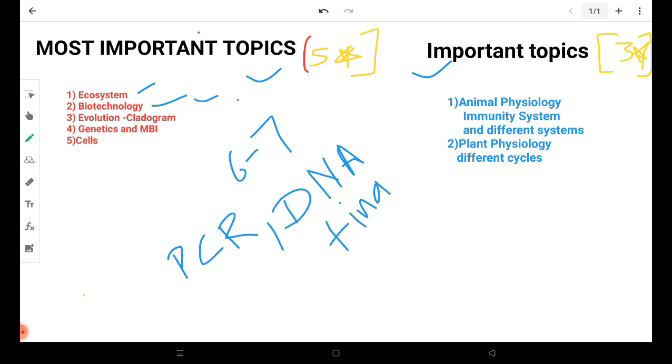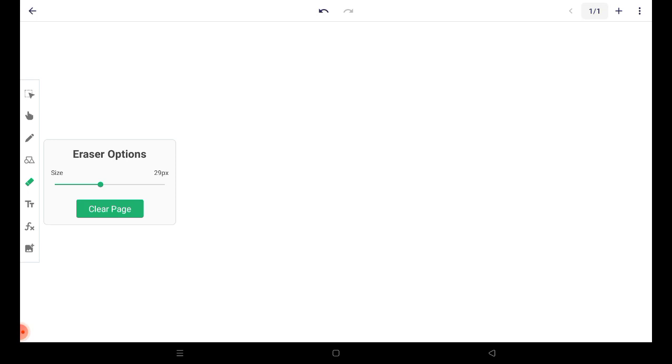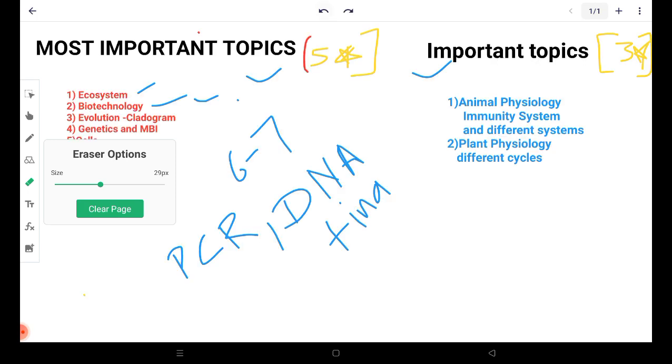Now after that, we come to evolution. Evolution is also a big topic, but you do not have to cover the theory part, that is Darwin's theory and different scientists' names and theories. You do not have to do rote learning. You have to do only concept reading. Questions in IOQB are mainly asked on the basis of the cladogram. You must study how to solve IOQB questions related to the cladogram.